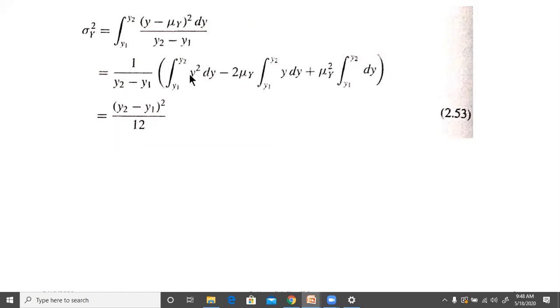So this value again is y cube by 3 with limits y2, y1. This is 2 mu y squared by 2 with limits y2, y1. This is mu y square with the value which is y, with limits y2 minus y1. So if you simplify all that, you'll get y2 minus y1 whole square by 12.